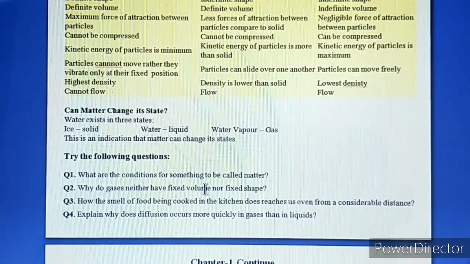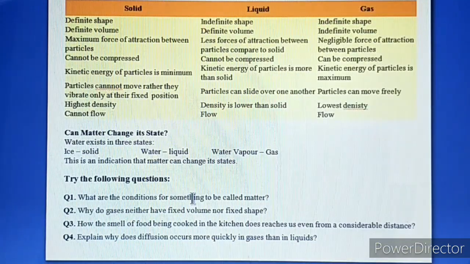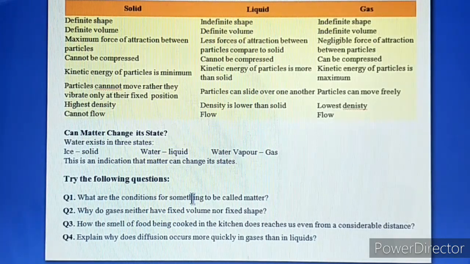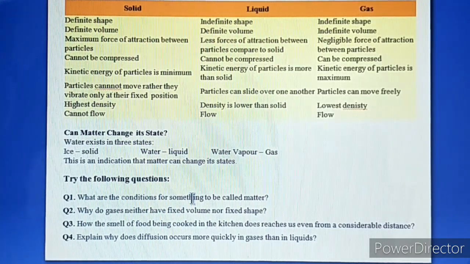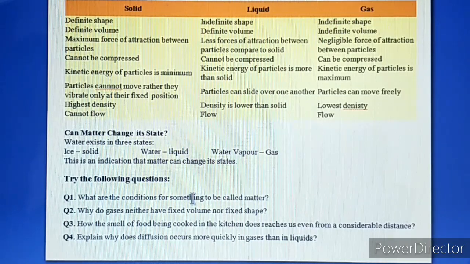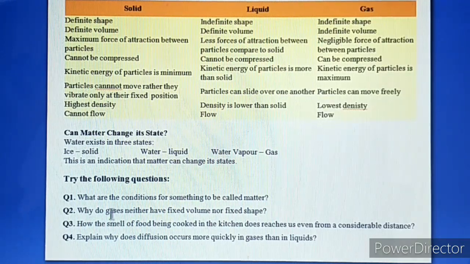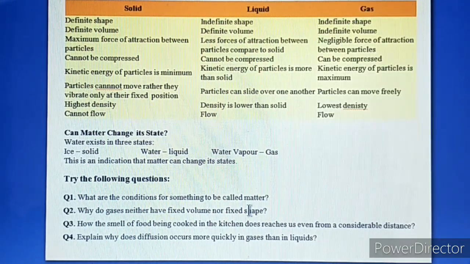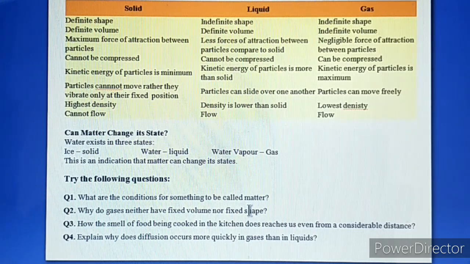Now, after the end of the first video, I just want to ask you some questions, and you have to do these questions yourself. These questions are based on whatever we have discussed today. So you have to do these questions in your notebook. Now the first question, what are the conditions for something to be called matter? Very easy question, children. You can do it, and I know you can do it. Now, why do gases neither have fixed volume nor fixed shape? Right now we have discussed all these things. So just give me that answer.